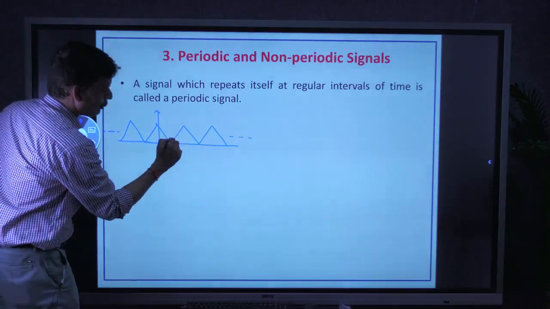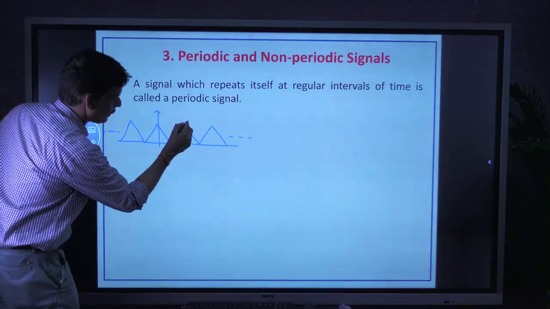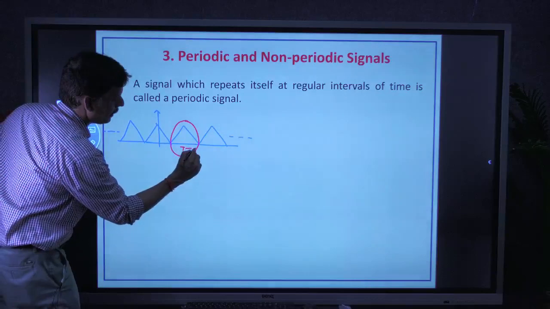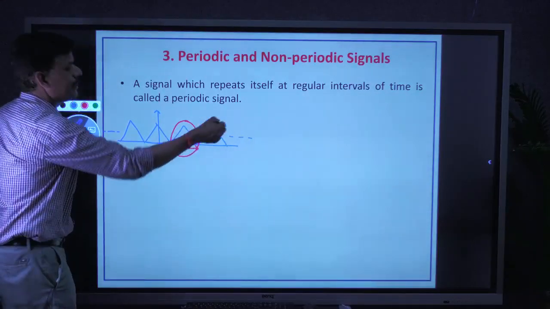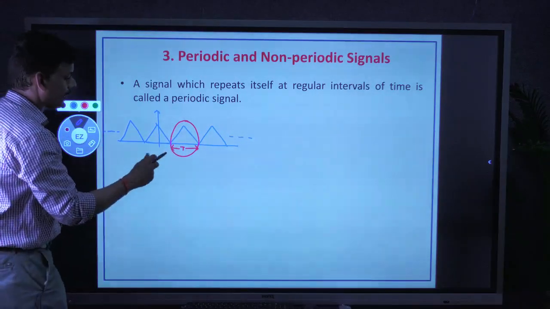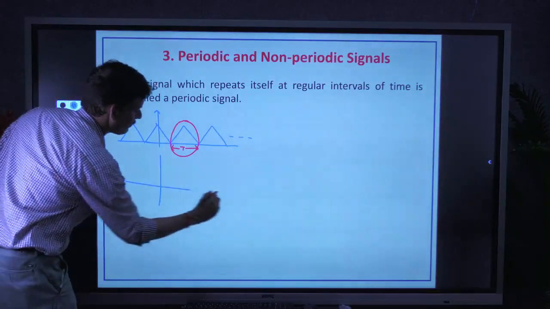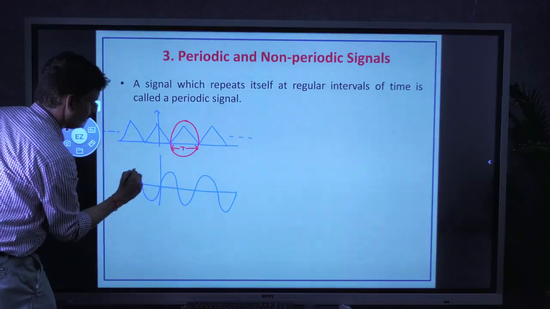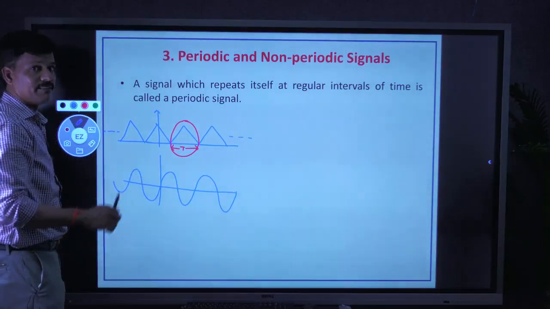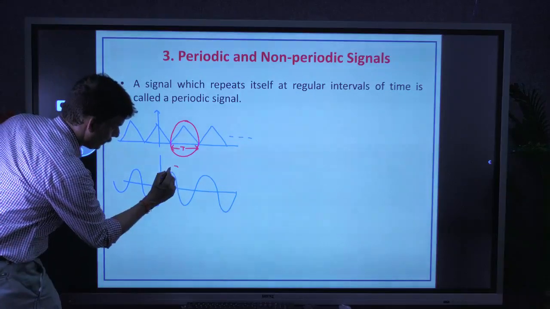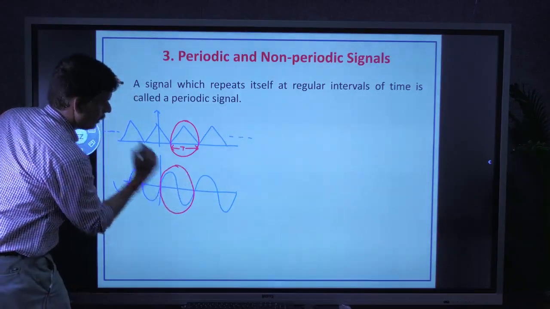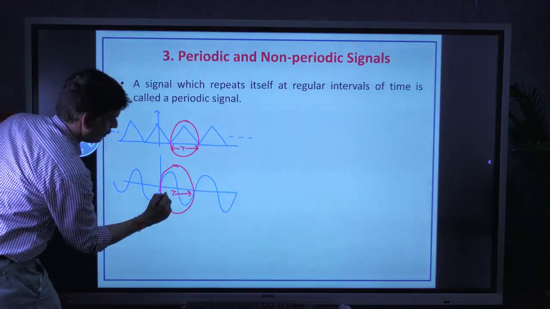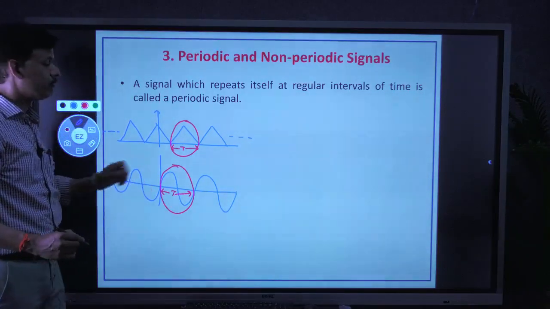Because here the particular part of the signal, this part, having a period, let it be period T, is repeated forever. Similarly, you can take another example, a simple sinusoidal signal. It is also periodic. Which part is repeated now? This part is repeated forever on either side. That's why it is also periodic.